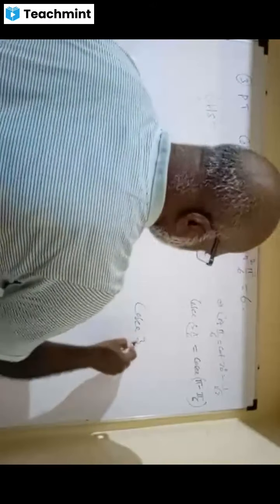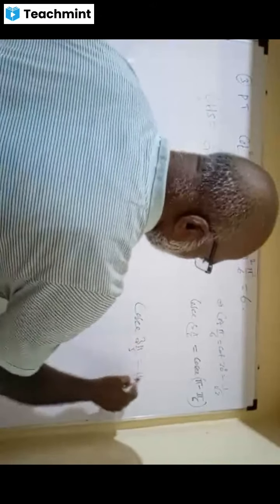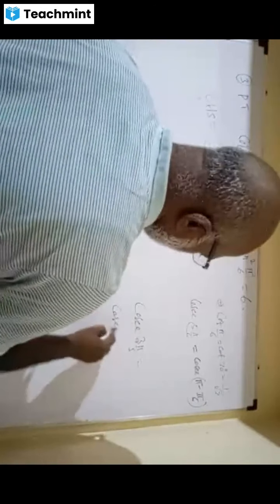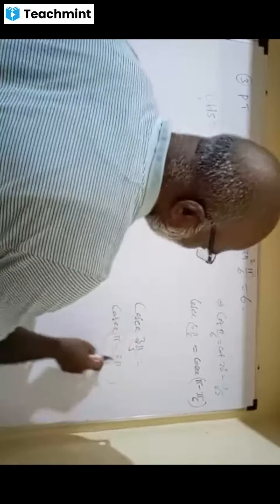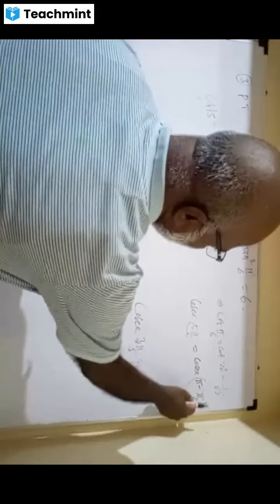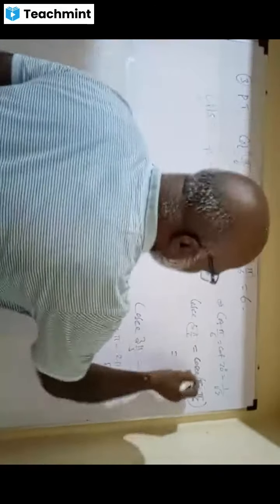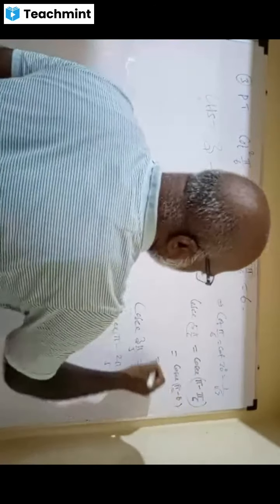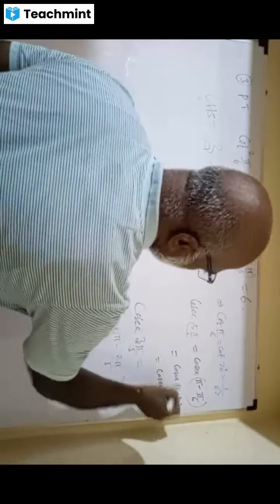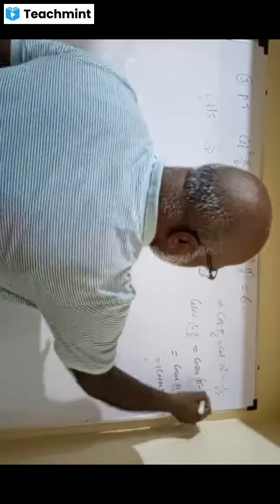You can write pi minus pi by 6, that is 5 pi by 6. What is cosec of pi minus theta? Whenever pi is there, it won't change, and the second quadrant is positive. So it is cosec theta. What is theta here? Pi by 6.